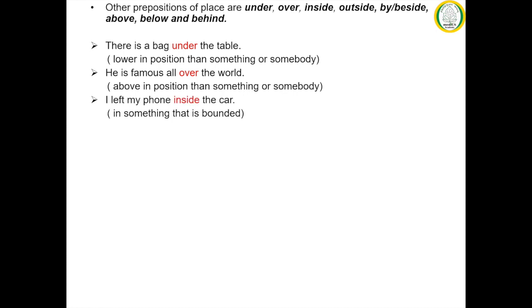I left my phone inside the car. Here the preposition inside indicates something that is in something bounded or bordered. This sentence refers to my phone that is in something that is bounded or surrounded, and that is the car.